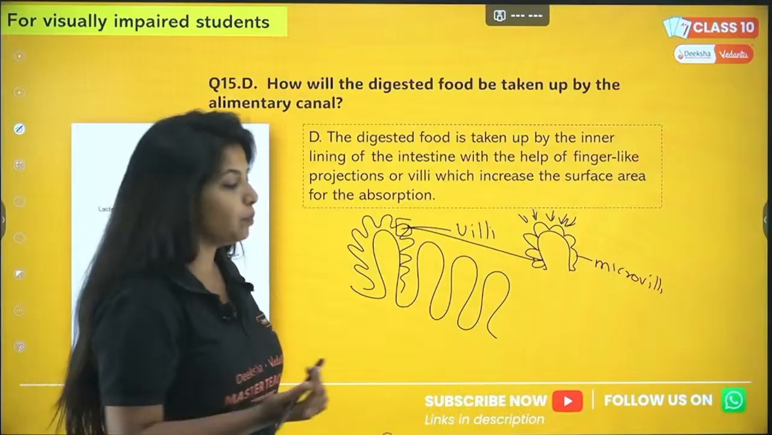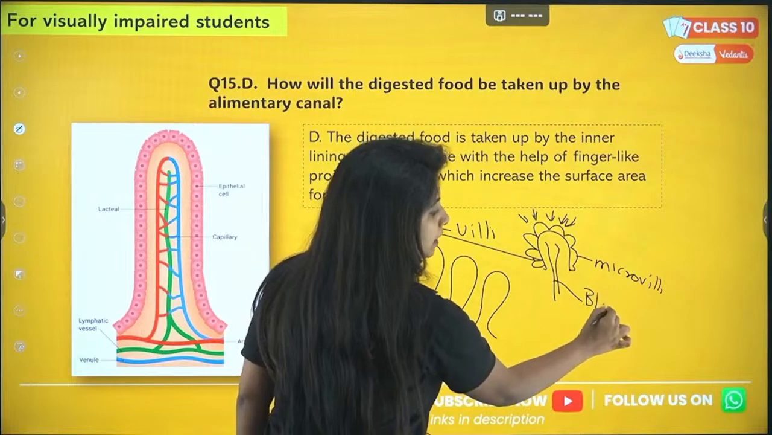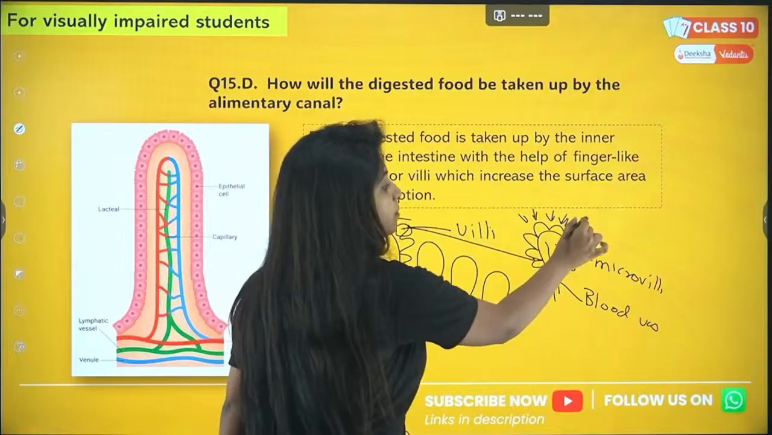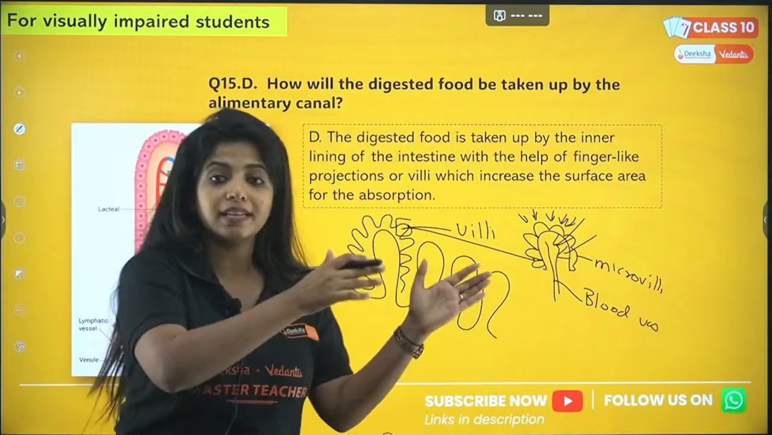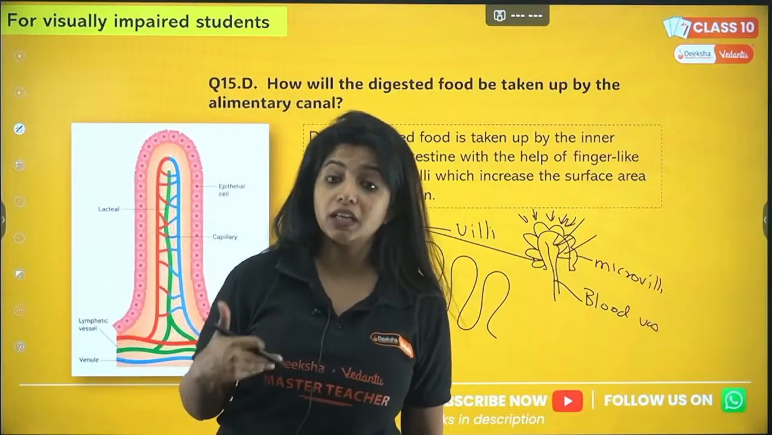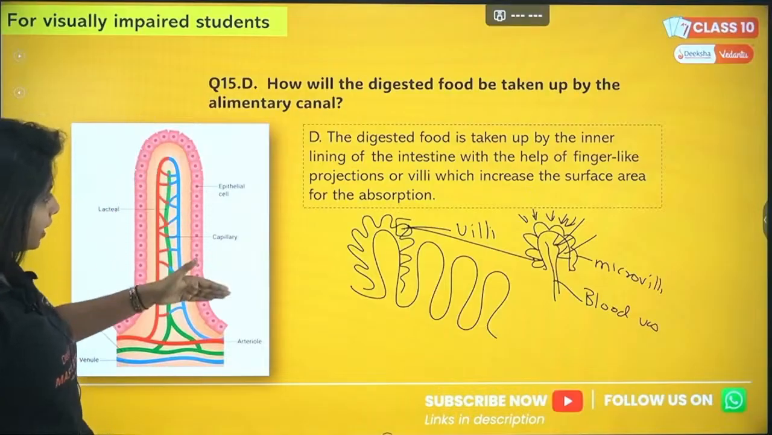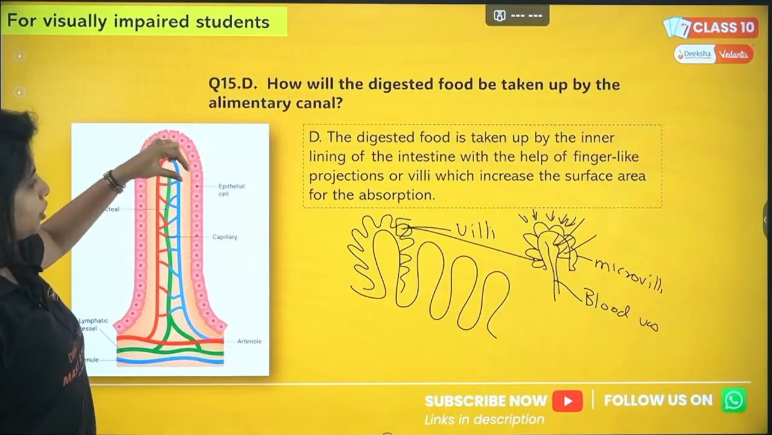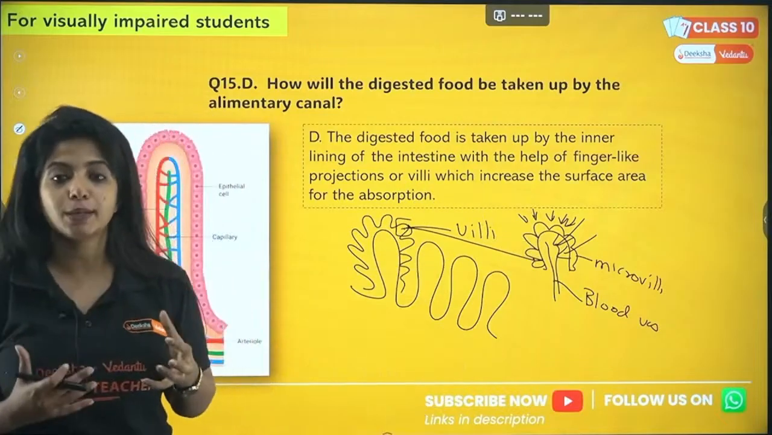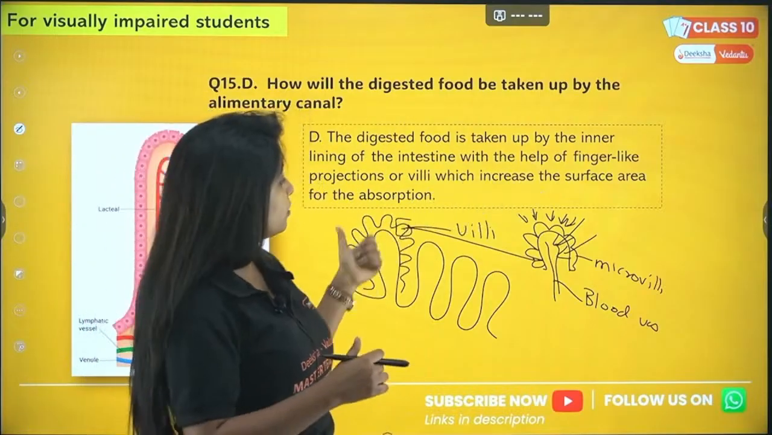And what is exactly happening over here? The villi are richly supplied with blood vessels. While absorption is happening, the absorbed nutrients reach my blood vessels and are transferred through them. And not just blood vessels, there are lymphatic vessels also. So as mentioned over here, this is a villi. Villi again have epithelial cells known as microvilli, which also help in absorption. So digested food is taken up by the inner lining of the intestine with the help of finger-like projections.